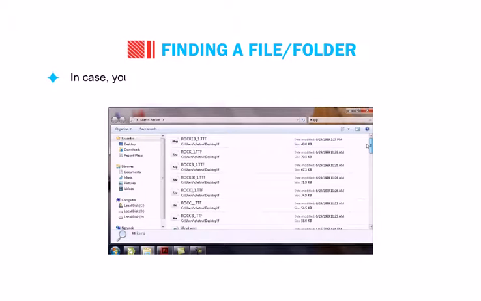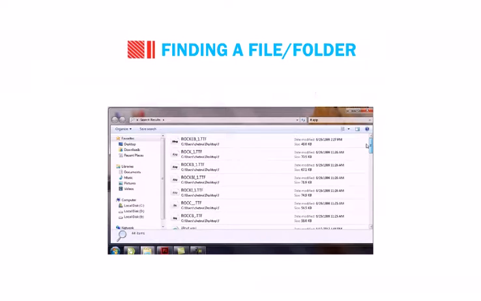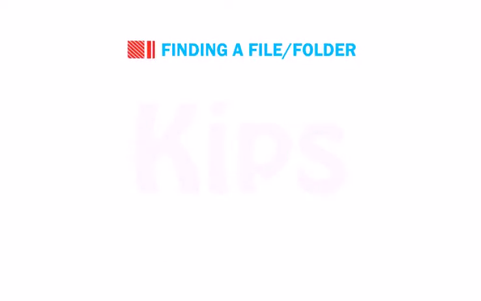In case you know only a part of the file name, you can use wildcard characters to locate all files or folders that contain that part in their name. Asterisk and question mark are the two wildcard characters commonly used in searching for information. Asterisk means any type and number of characters in its place.